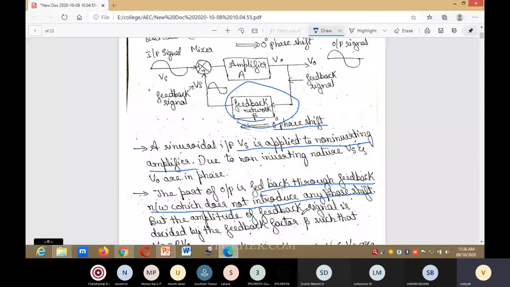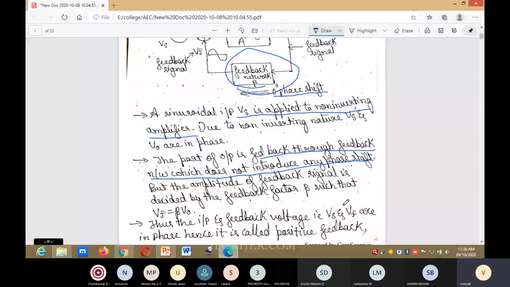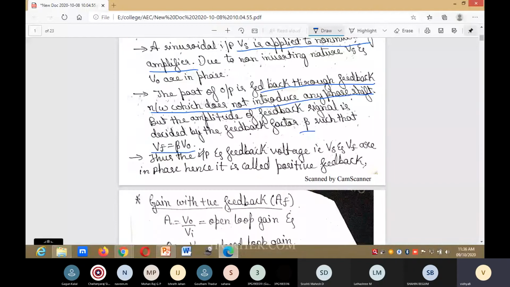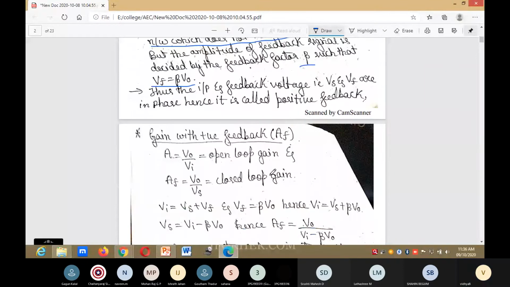But the amplitude of the feedback signal is decided by the feedback factor beta, such that Vf is equal to beta into V0. Thus, the input and feedback voltages Vs and Vf are in phase, hence it is called positive feedback.